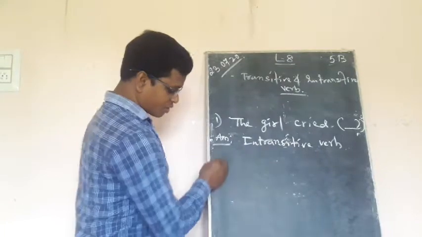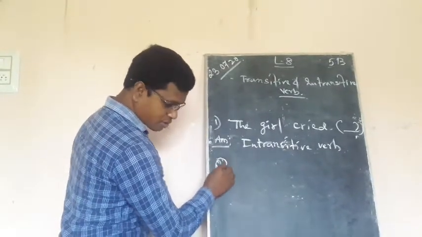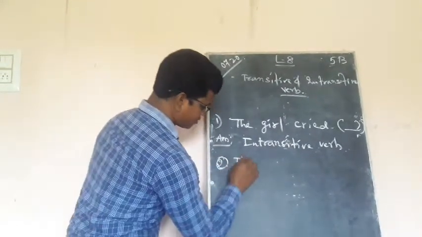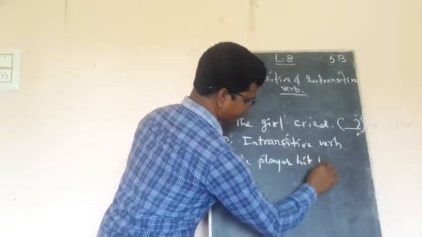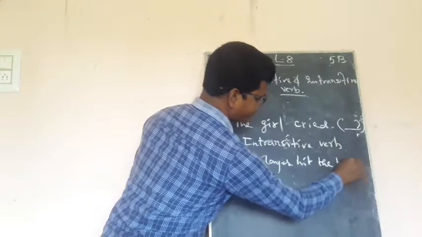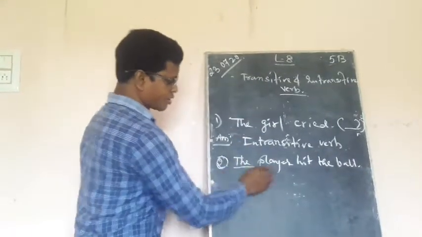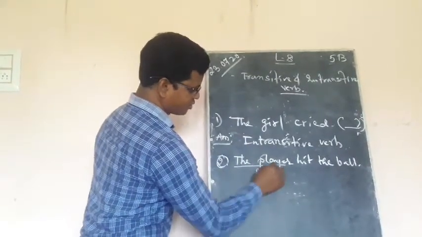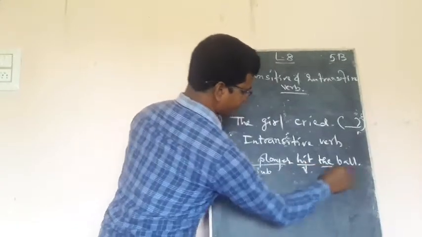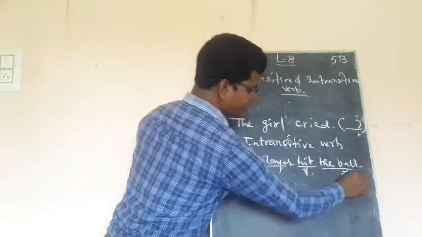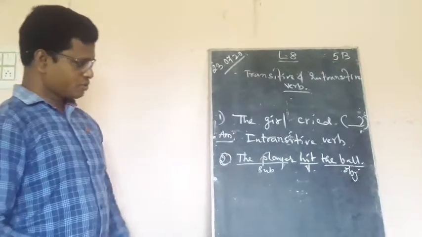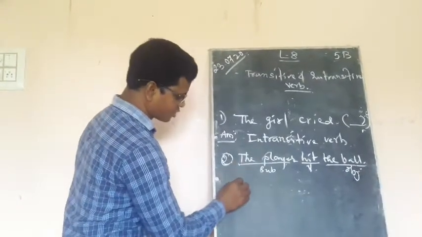Next one, let us write: The player hit the ball. In this sentence, this is the subject, hit is the verb, and the ball is the object. So here in this sentence we can see the presence of an object. So this is a clear example of what?